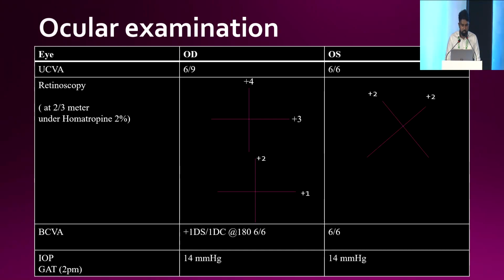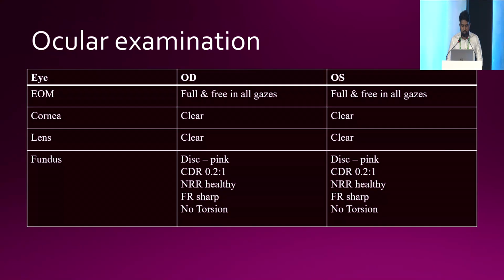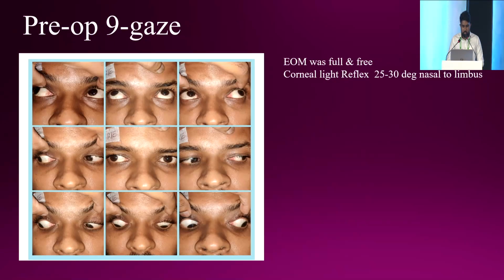On ocular examination, uncorrected visual acuity was 6 by 9 in the right eye and 6 by 6 in the left eye. Best corrected was 6 by 6 in both eyes. Extraocular movements were full and free in all gazes. Cornea and lens were clear. Fundus examination was within normal. So here is a pre-op 9-gaze photograph of the patient. Corneal light reflex was 25 to 30 degrees nasal to the limbus.